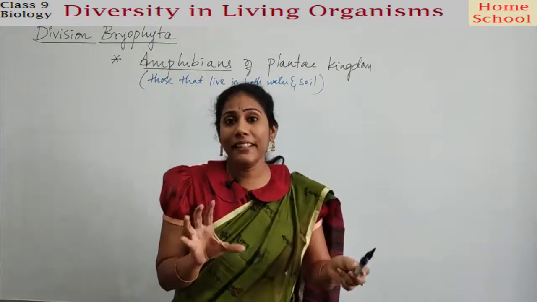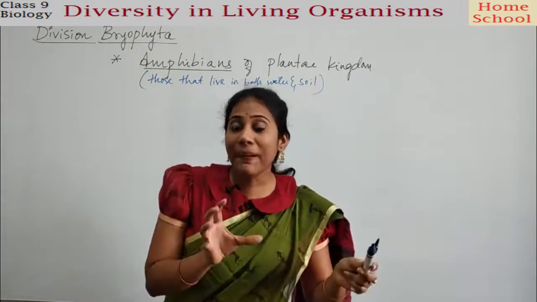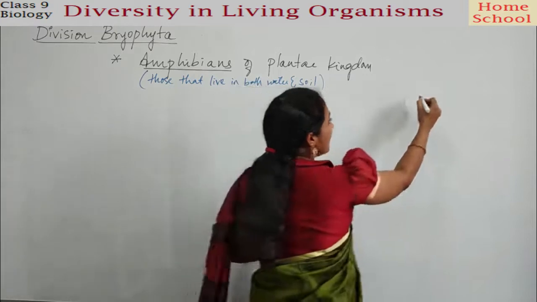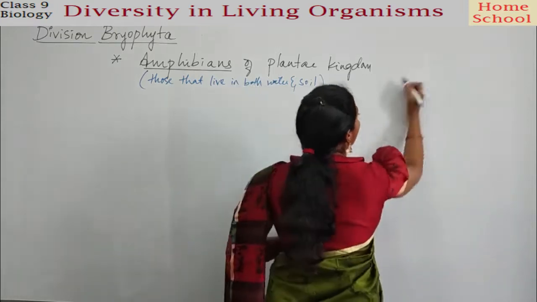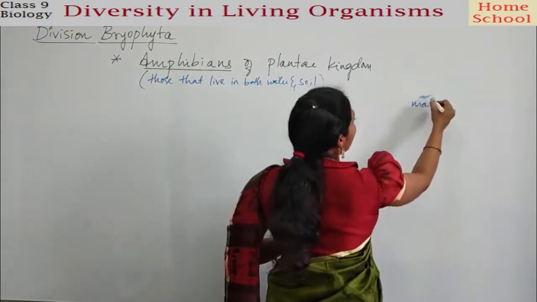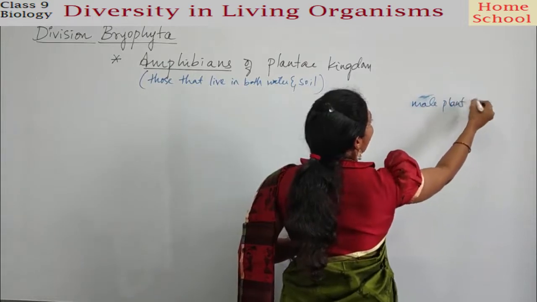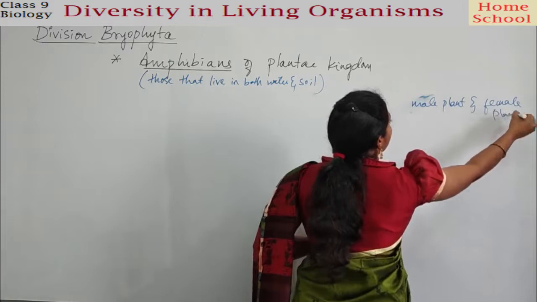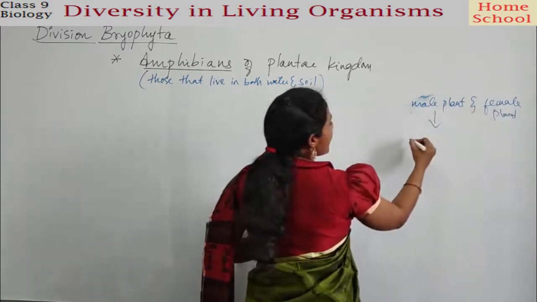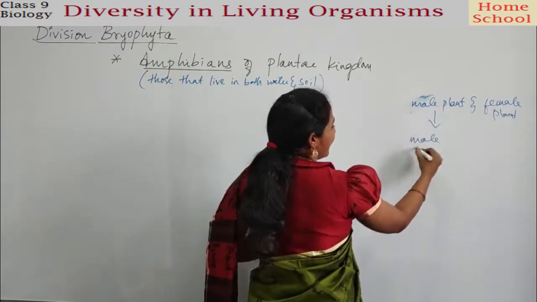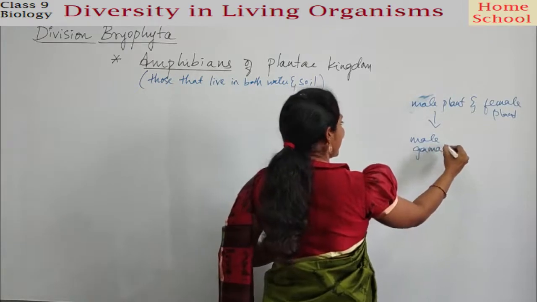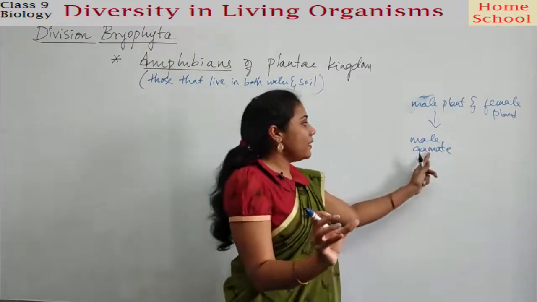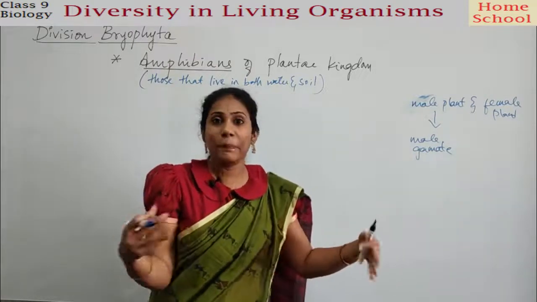There is a male plant and a female plant. Say how does reproduction normally take place? Let me consider a male plant and a female plant. The male plant produces a male gamete. Gamete means a specialized sex cell. This particular cell is responsible for reproduction.